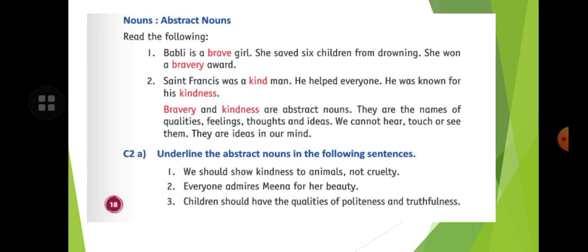Next, abstract noun. Read the following. Bubbly is a brave girl. She saved 6 children from drowning. She won a bravery award. Saint Francis was a kind man. He helped everyone. He was known for his kindness.